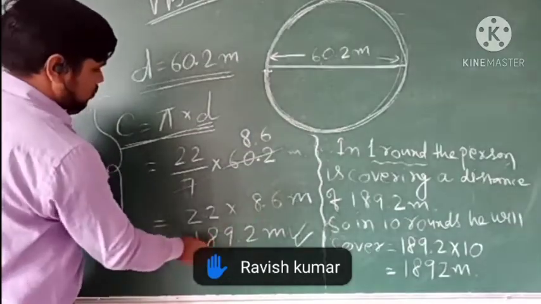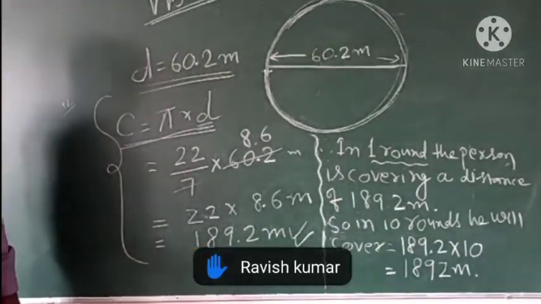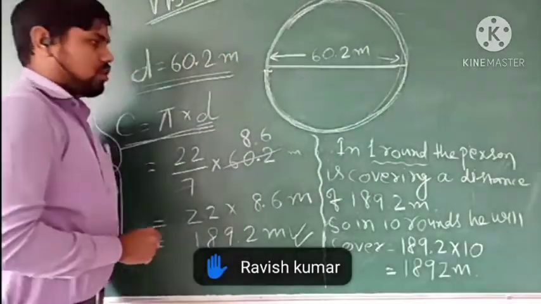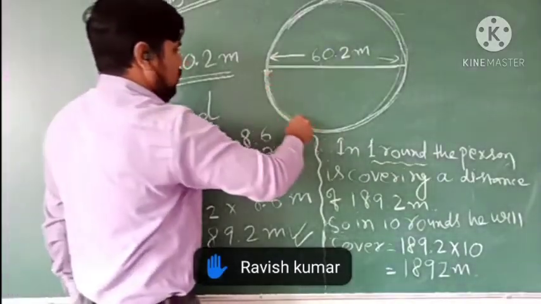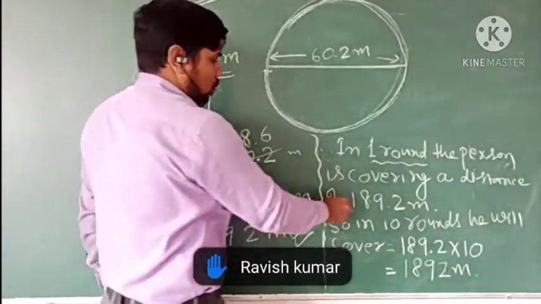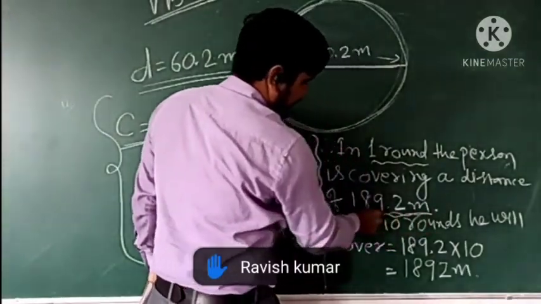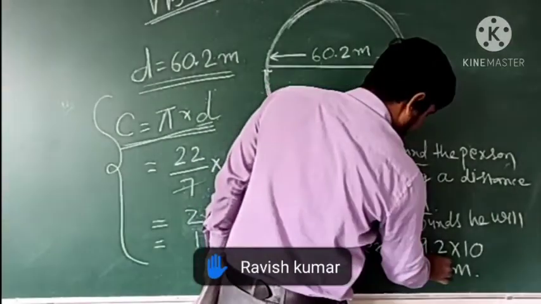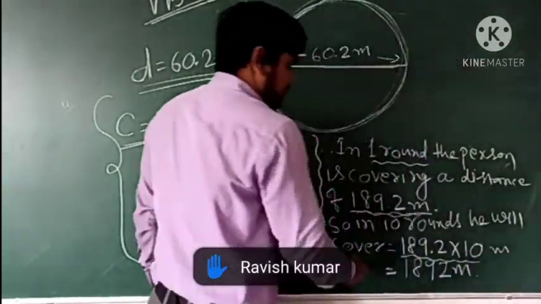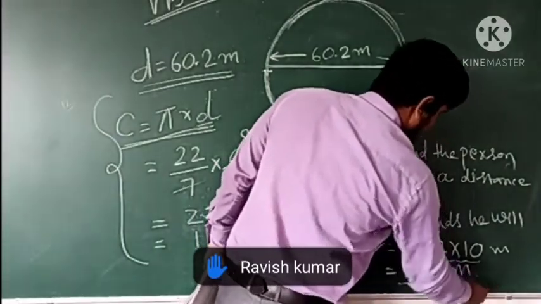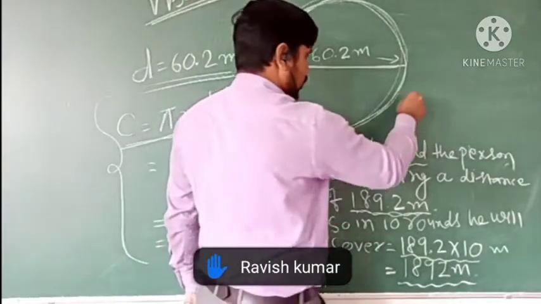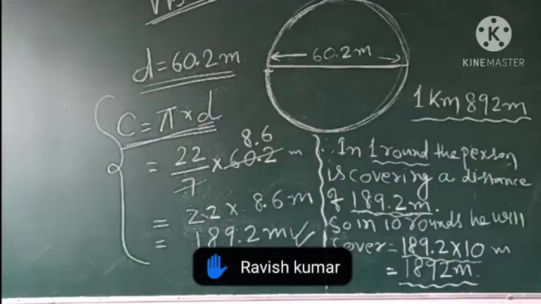It's very simple. We will just put the value of the diameter and then cancel out. After multiplying we will get the value of the circumference, that means the length of the circular path, for one round. So in one round 189.2 meter is covered, and in 10 rounds you will cover 189.2 multiplied by 10, which is 1892 meter. If you write it in kilometer and meter, it will be 1 kilometer 892 meter.